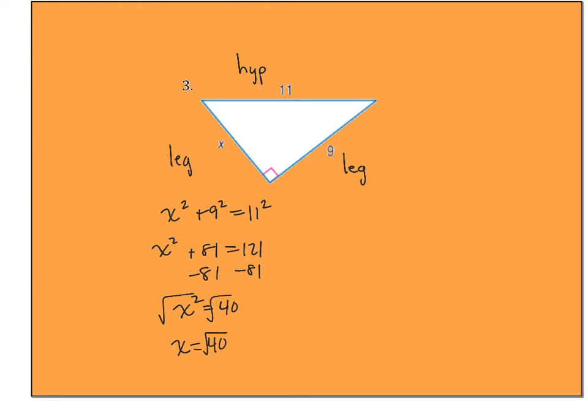Now, if you left it as the square root of 40, that would be fine. If you left it as 6.32, that would be fine. But if you recognize that, hey, I can simplify this, and you gave it to me in that answer, that would be great. If you can simplify the square root, that would be very impressive. I would be very happy with that.